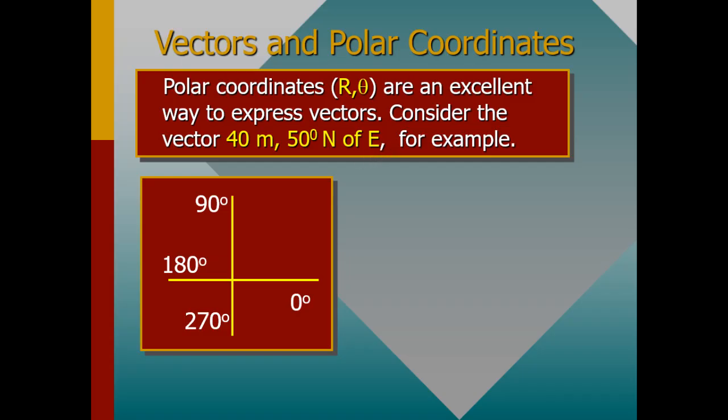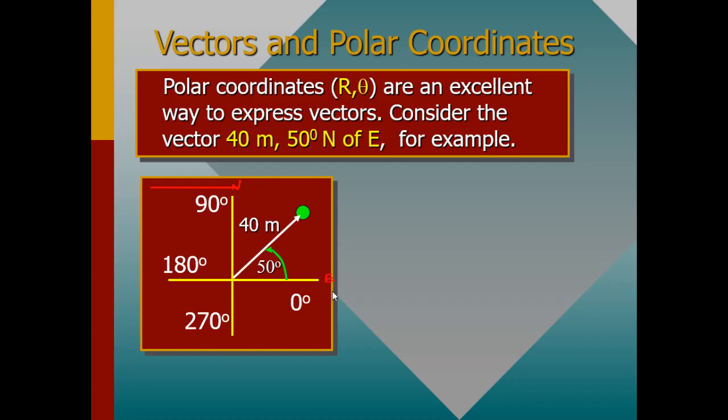So how can you express such a vector? Let's try to look at that. This is just the length, which is 40 meters, like you have seen. And then on top we have north, and then there we have east.